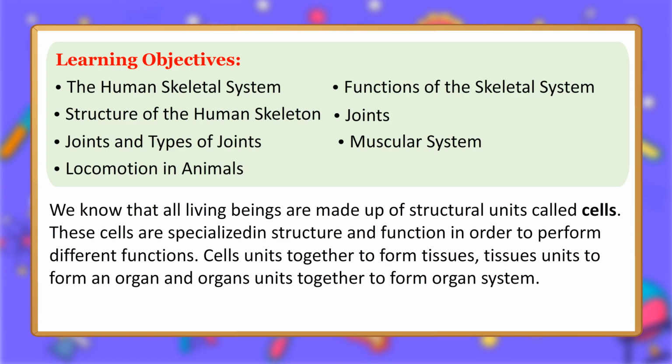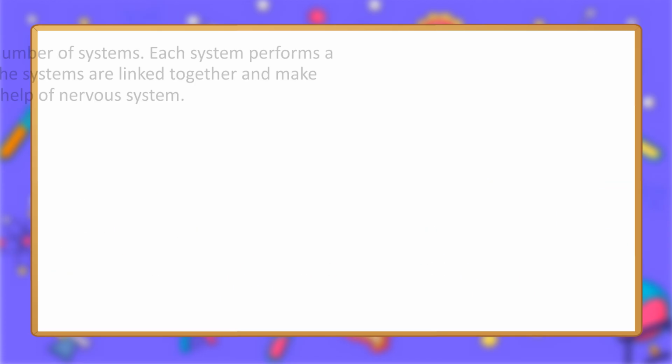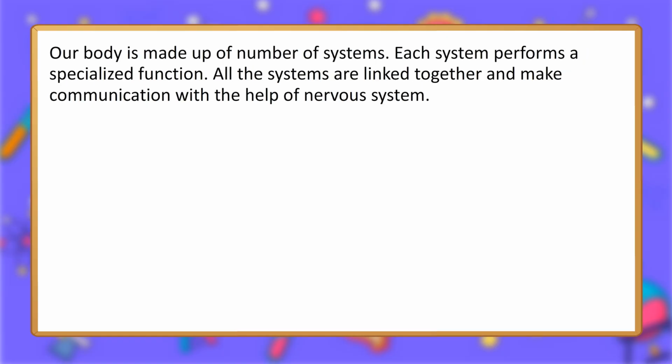We know that all living beings are made up of structural units called cells. These cells are specialized in structure and function in order to perform different functions. Cells unite together to form tissues, tissues unite to form an organ, and organs unite together to form an organ system. Our body is made up of a number of systems. Each system performs a specialized function.